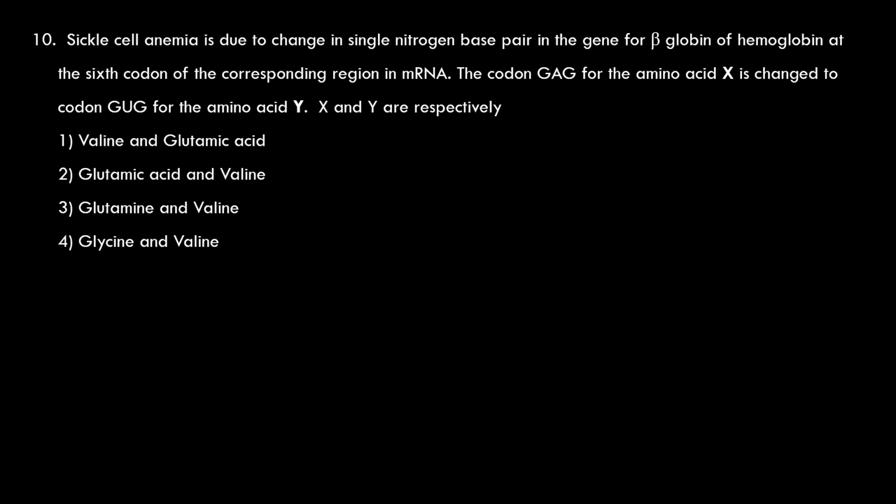Sickle cell anemia is due to change in the amino acid glutamic acid to valine at the 6th position of the beta chain. So GAG is the codon for amino acid glutamic acid. Glutamic acid also has got another codon, that is GAA. And it is changed to GUG. GUG is the codon for valine. Valine also has got three other codons: GUU, GUC, GUA. Four codons are there. So glutamic acid is changed to valine. Second option must be the correct one. Let us see the answer.